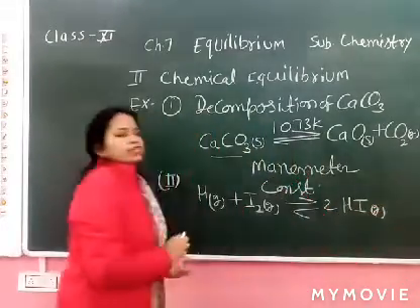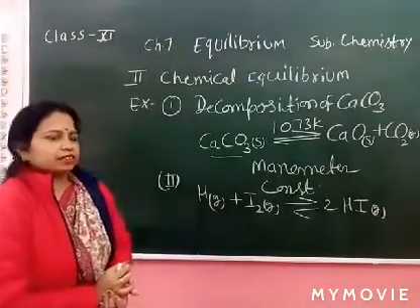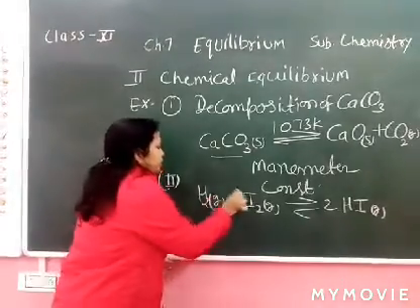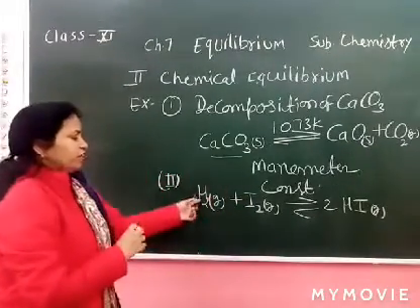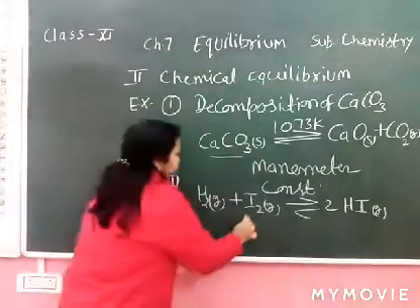So how to check in this condition that chemical equilibrium is attained there? Let's see. Hydrogen is colorless and the color of iodine is dark purple, violet.